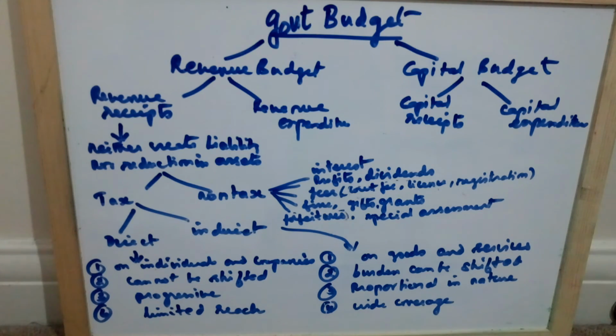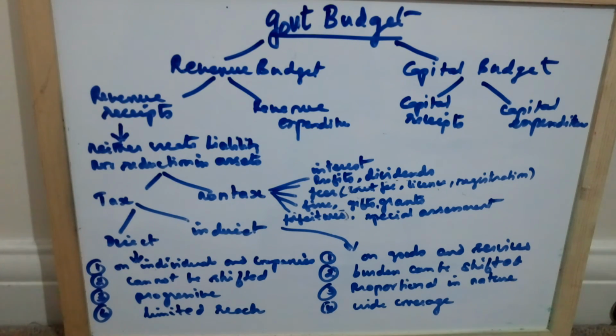Then government earns profits through public sector undertakings, for example LIC, BHEL. It earns profit from the sale proceeds of the products of public enterprises. The government gets dividends from investments in other companies.